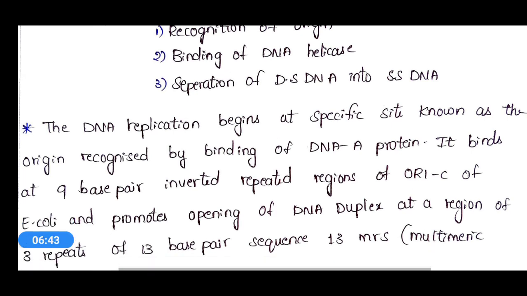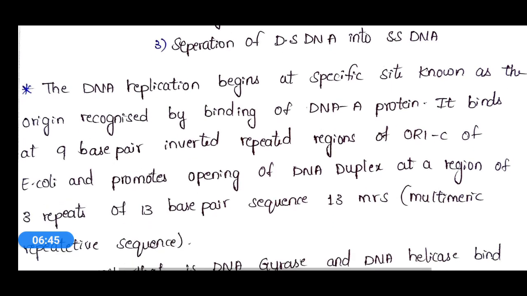DNA replication begins at a specific site known as the origin, and it is recognized by the binding of the DnaA protein. The DnaA protein binds to the origin site, and this is the first step of DNA replication.